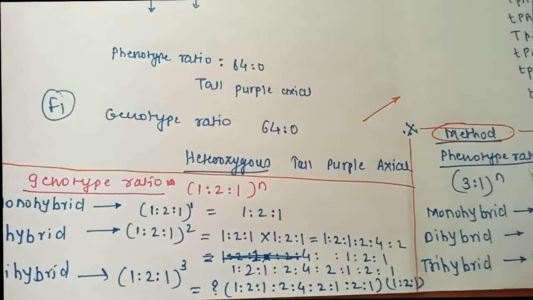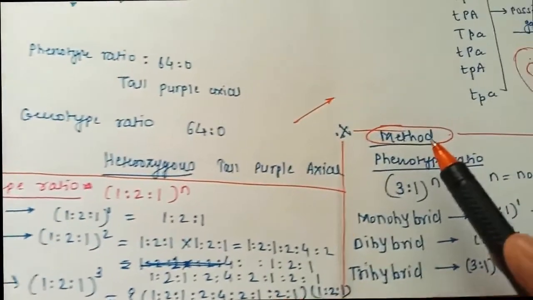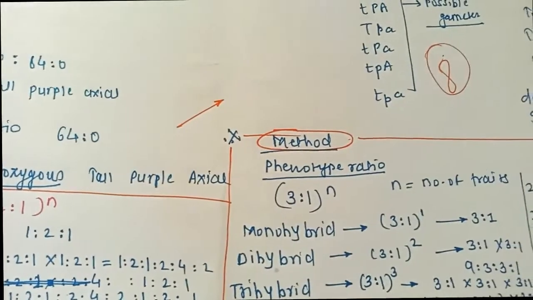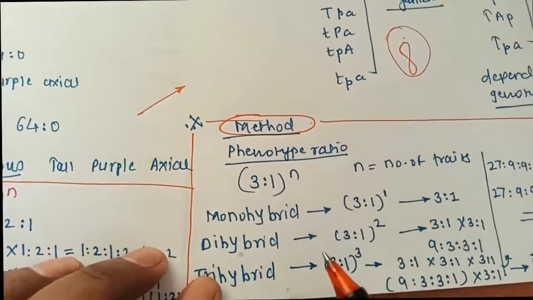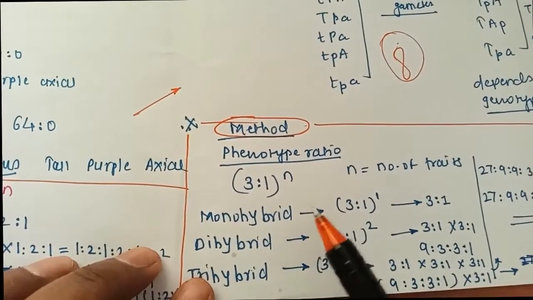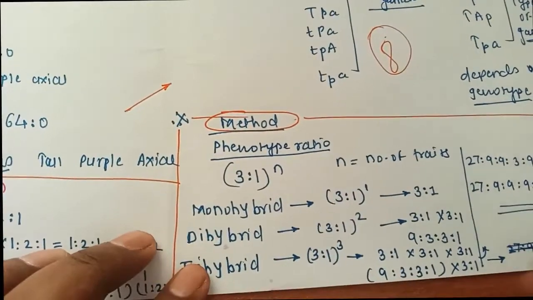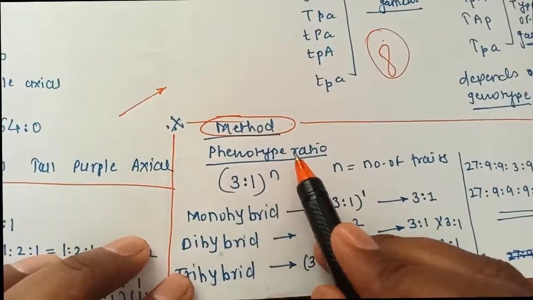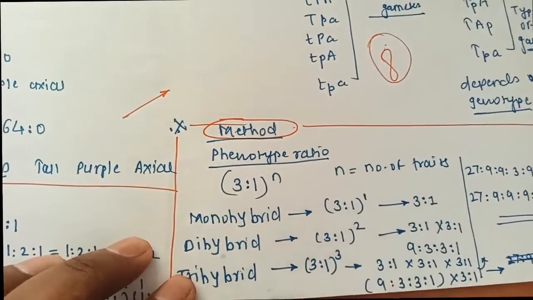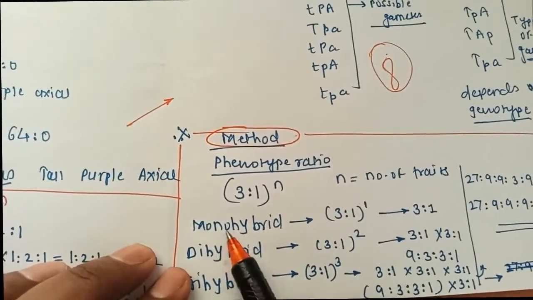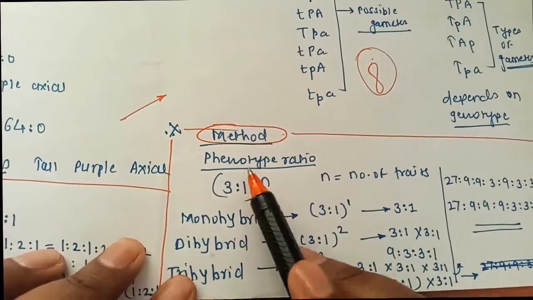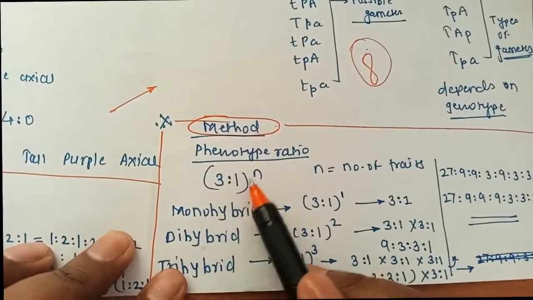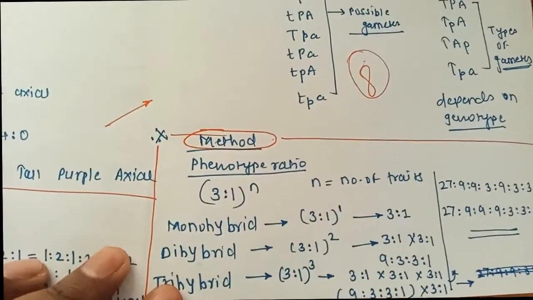It's quite easy. So now, if you see, these are the methods I have given. First I will write down how to find the phenotypic ratio, and then we'll see what method to use for finding the genotypic ratio. Now the general formula to find the phenotypic ratio for all crosses, whether it is a monohybrid cross, a dihybrid cross, or a trihybrid cross, is (3:1) to the power of n.